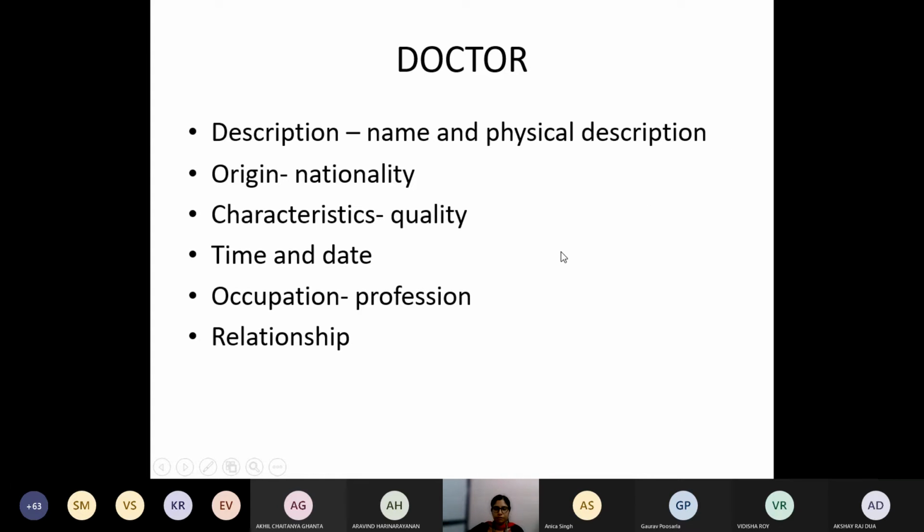And obviously, people who read grammar, they have coded all this, the use of the SER verb, in a code word, that is DOCTOR. Okay, so everything: description, origin, characteristic, time and date, occupation and relation. Is that fine?